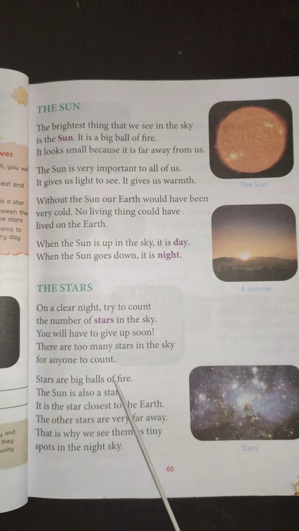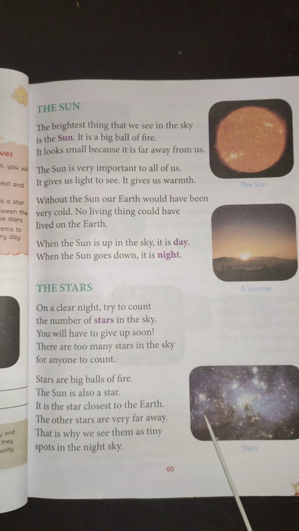Though the other stars are bigger, they are far away from earth, so they appear very tiny. That is why we see them as tiny spots or twinklings in the night sky.